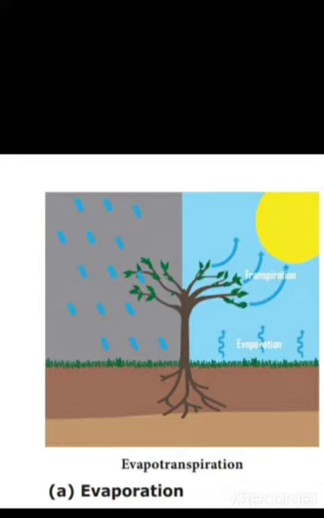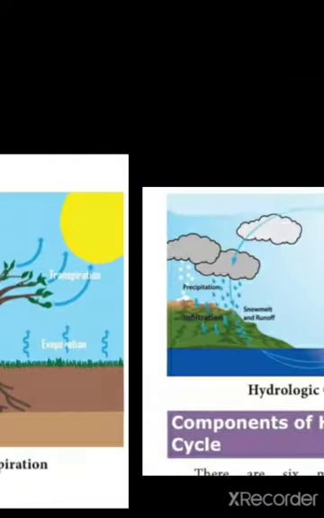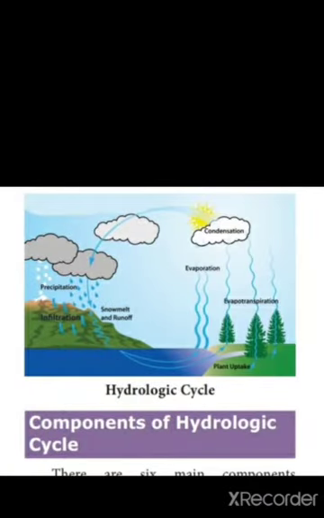Then second one is transpiration. Transpiration refers to the process by which the water content in the plants is released into the atmosphere in the form of water vapor. Much of the water taken up by the plants is released through transpiration. The rate of transpiration is also affected by temperature, wind, and humidity. It is also affected by the nature of vegetation and the method of cultivation of crops.